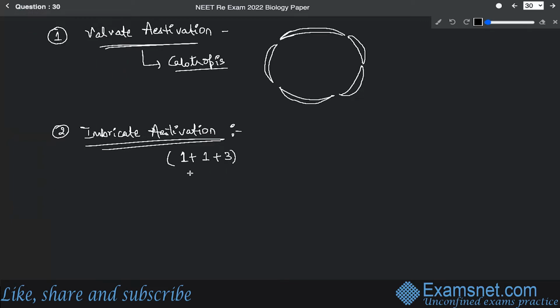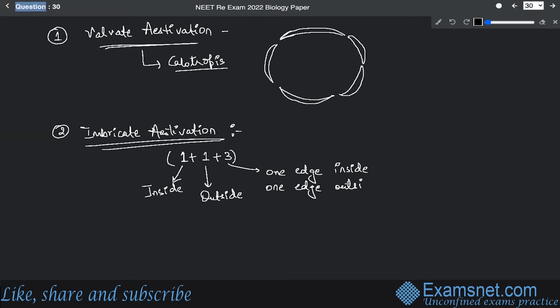That means one will be completely inside, and one will be completely outside. So this will be inside, this will be completely outside, and the three in between will be like this, with one edge inside and one edge outside, like this.